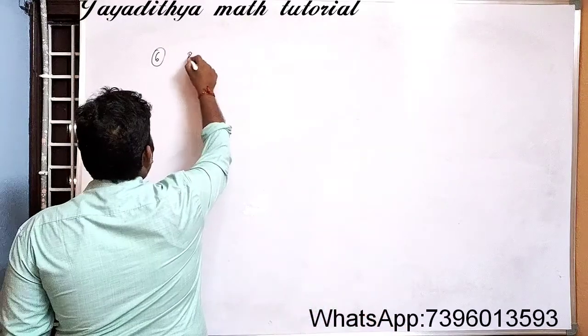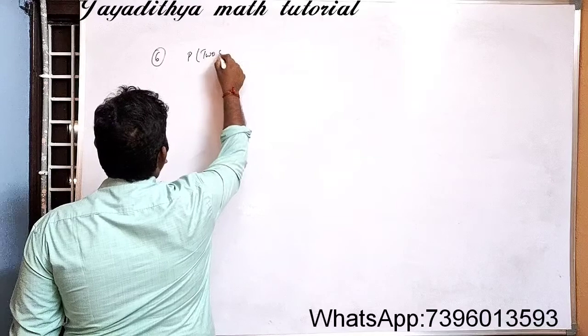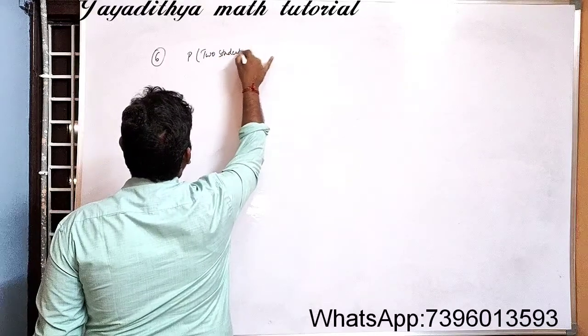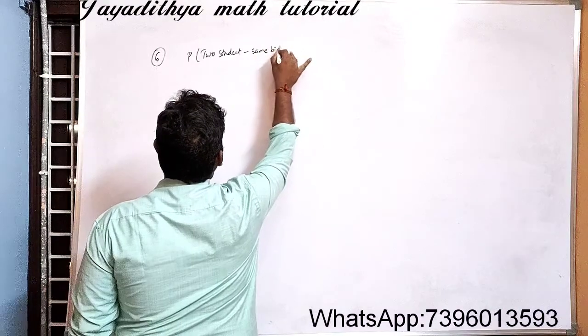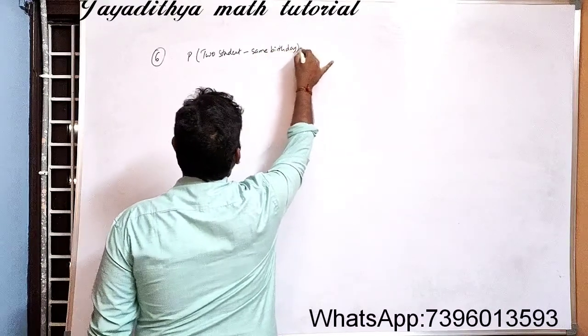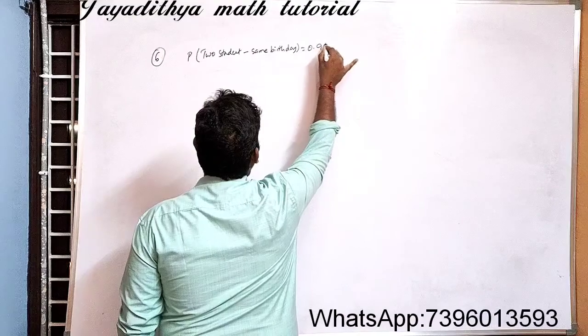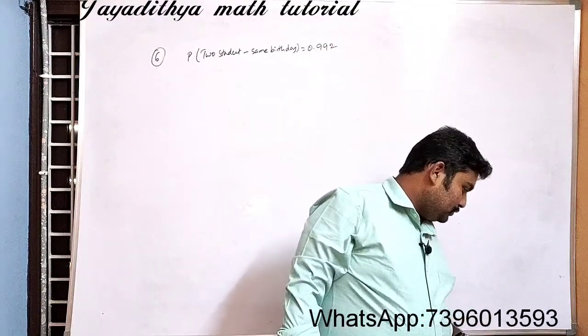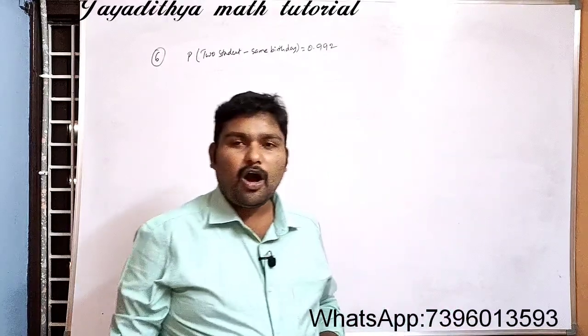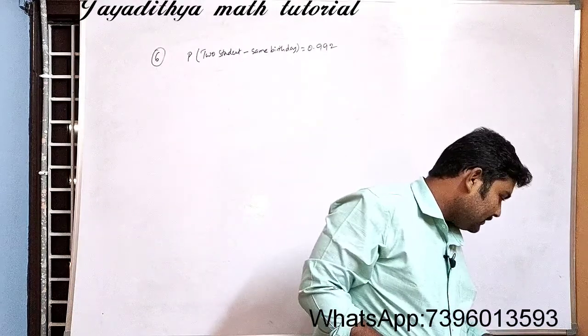So see here, the probability of 2 students having the same birthday is equal to how much? 0.992 itself. So what is the probability of 2 students?